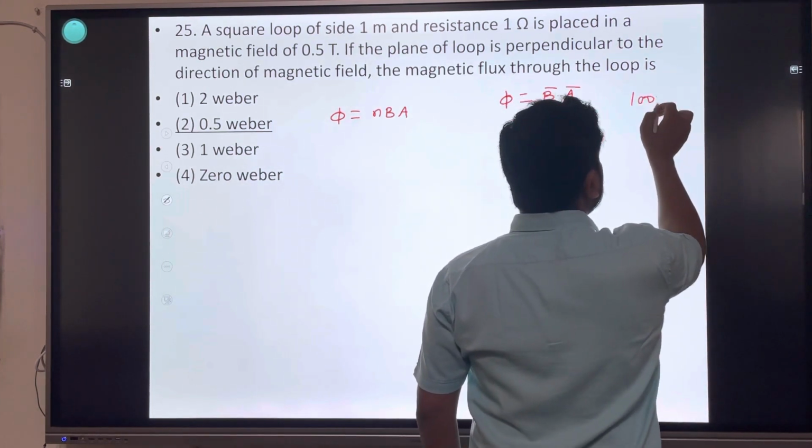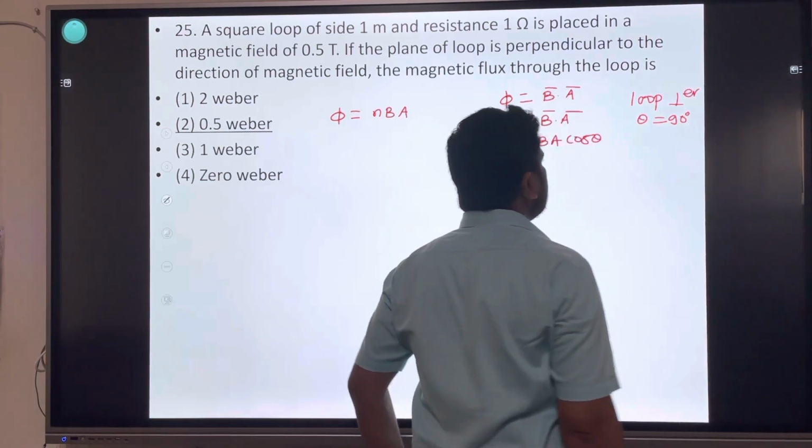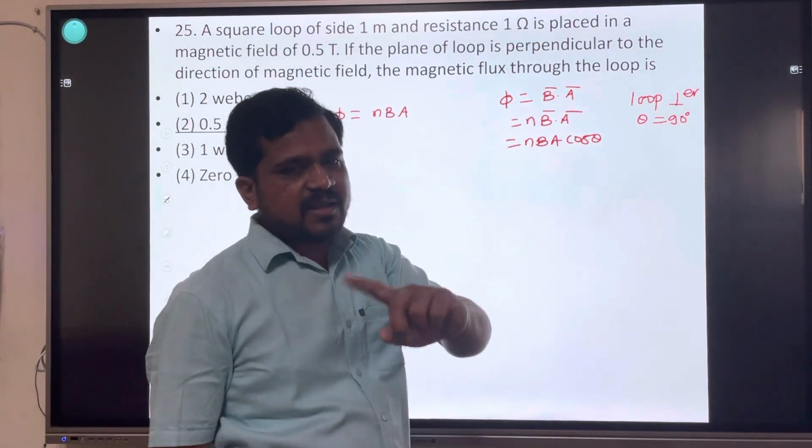If the loop is perpendicular, theta is equal to 0. Theta is the angle between the normal to the area vector and the magnetic field.